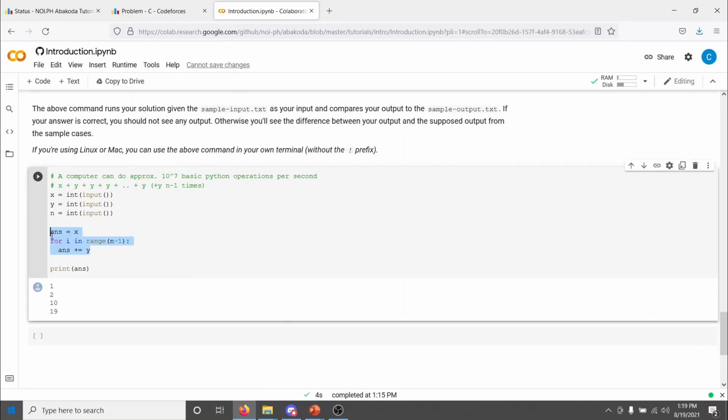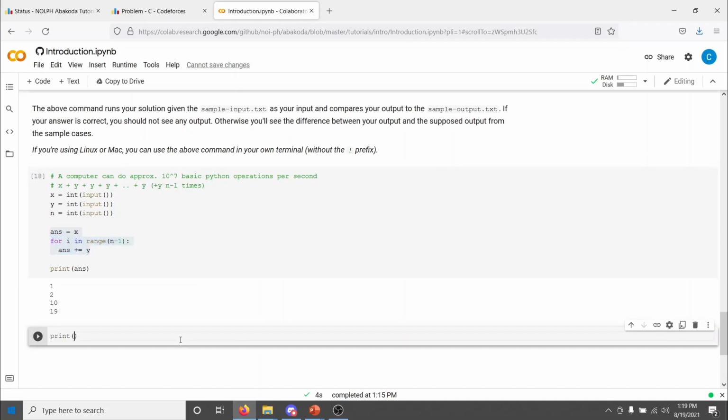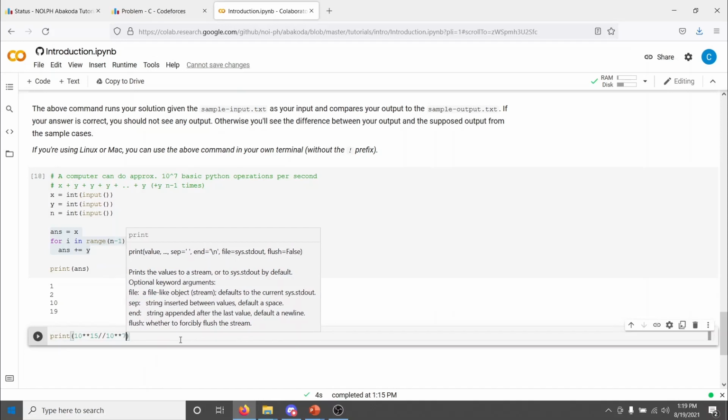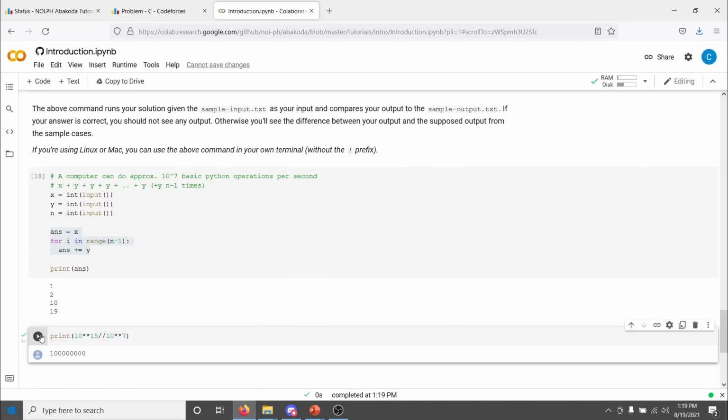We're gonna do about n operations, and n is 10 to the 15. So if I want to calculate the number of seconds this is going to take, 10 to the 15 divided by 10 to the 7. Well, I didn't need a computer to do this for me. It's 10 to the 8. And 10 to the 8 seconds is approximately 3 years.